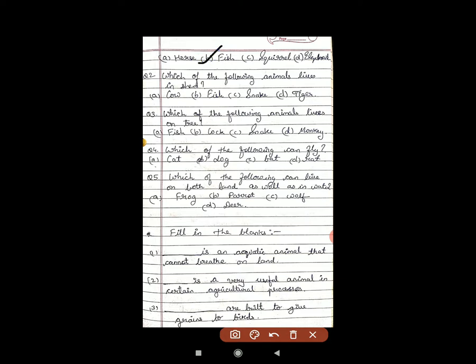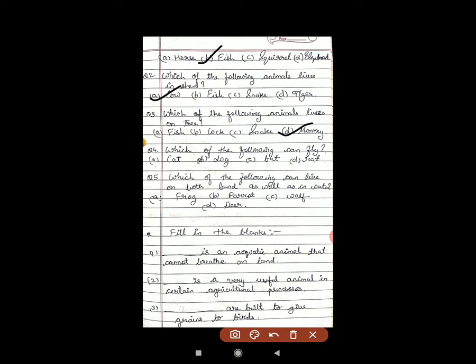Second one, which of the following animals lives in a shed? Options: cow, fish, snake, tiger. From this, which animal lives in a shed? Yes, the answer is cow. Question number 3. Which of the following animals lives on a tree? ट्री पे कौन रहता है? फिश, कॉक, स्नेक, मंकी. Who lives on trees from this? Monkey. Yes, very good.